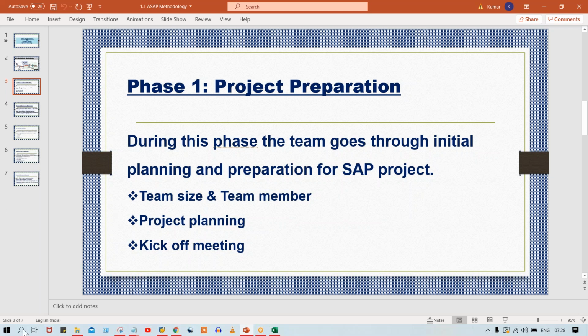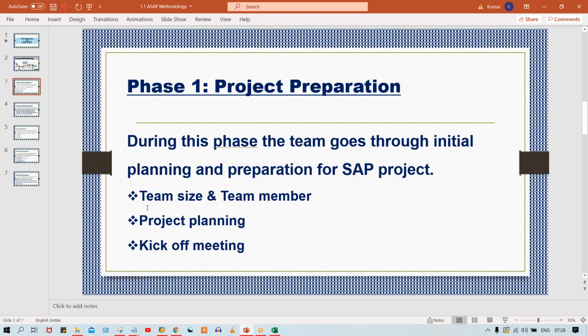So in the first phase, what is happening, guys? First of all, the project got assigned to a particular project manager, and the project manager has to decide the first thing: team size and team members. What should be the size of this team, right? How many members are required? So let's suppose 30 or 40 members.